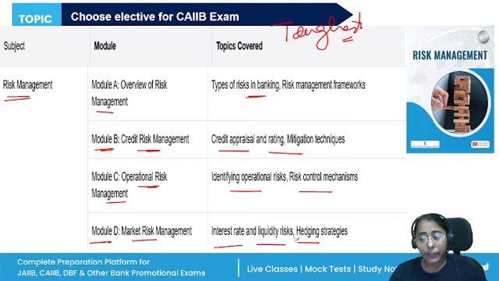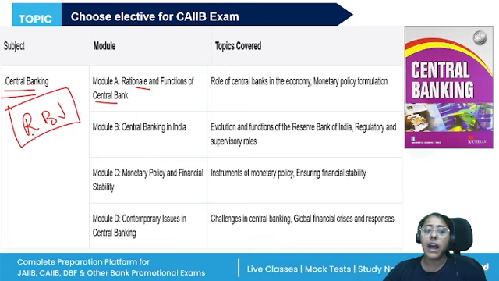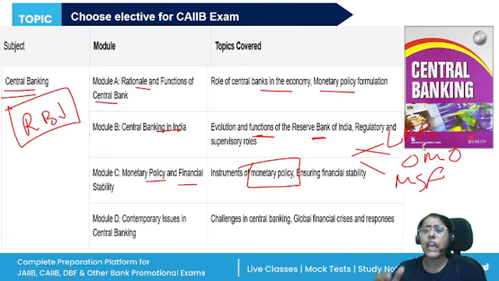All right. And the fifth option that is available is central banking, which is also on the tougher side, right? Four modules are here: rationale and functions of central bank. So this paper will completely give you knowledge about RBI, the monetary policy, the central banking issues, so role of central banks in the economy, monetary policy formulation, central banking in India, evolution and functions of RBI, monetary policy and financial stability, the instruments of monetary policy. So you'll be studying about the legal reserve ratios, open market operations, marginal standing facility, all of these topics.